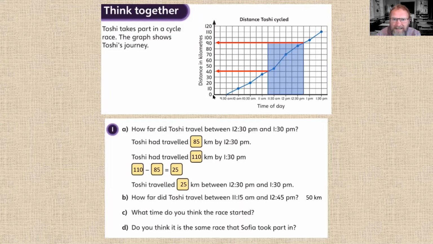Let's have a look here at the distance traveled. There was no distance traveled here or here. Then suddenly we can see the cyclists are moving. It's at this point that they start their movement. So the race started at 9:30 a.m. And our last question here, question 1D. Do you think it is the same race that Sophia took part in?